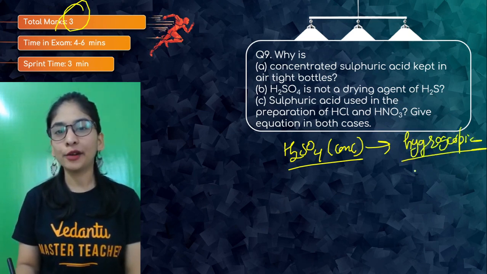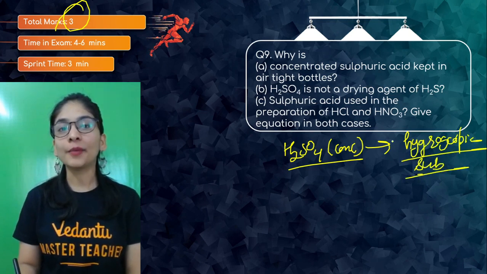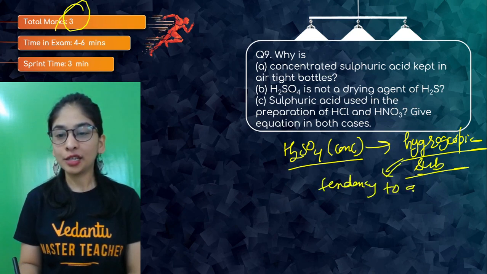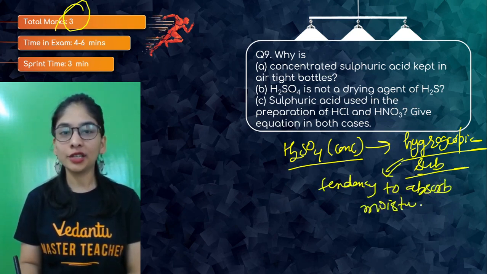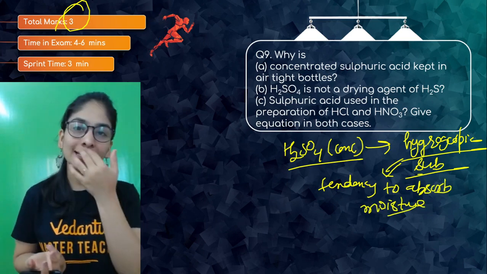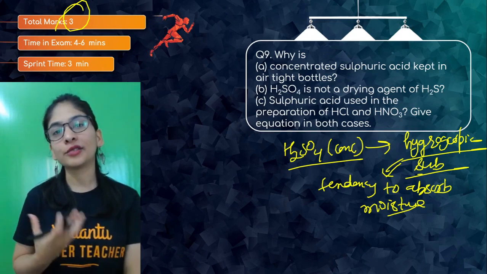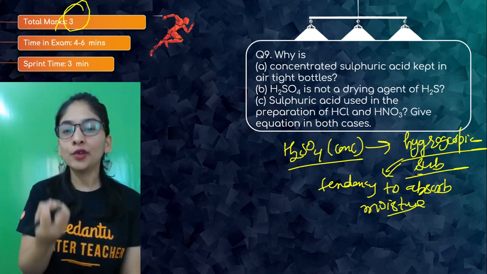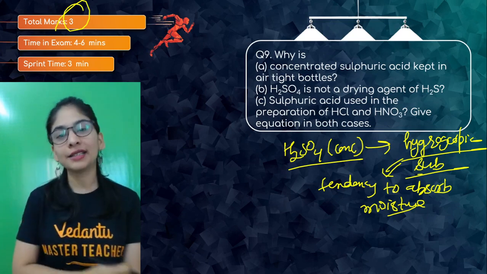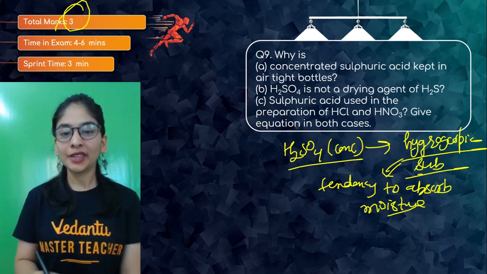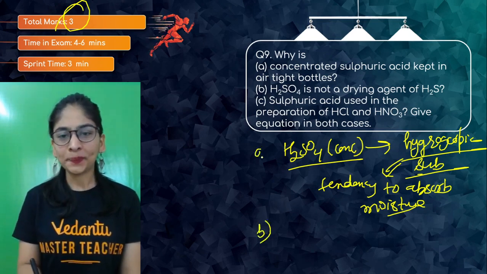substance, which has a tendency to absorb moisture. And if it absorbs moisture, that won't be good because we want it in concentrated form. It will automatically get diluted, and its vapor can also come into the atmosphere and react with moisture to give acid, and can come to our eyes and nose, and that will give a suffocating and irritating feeling. So that's how we avoid it.